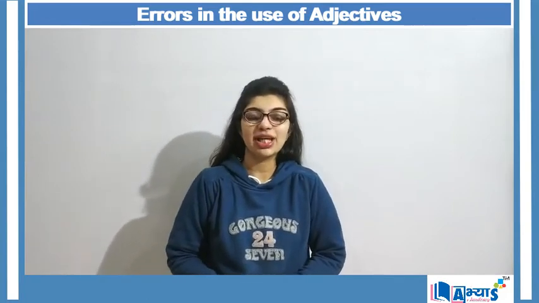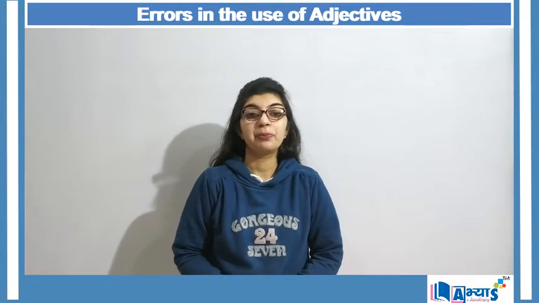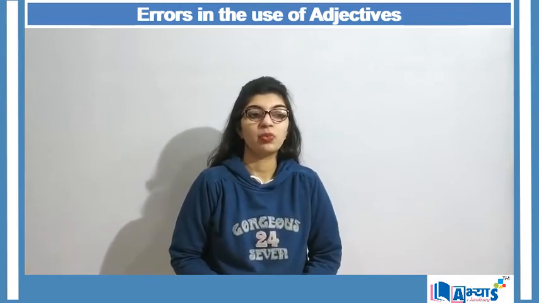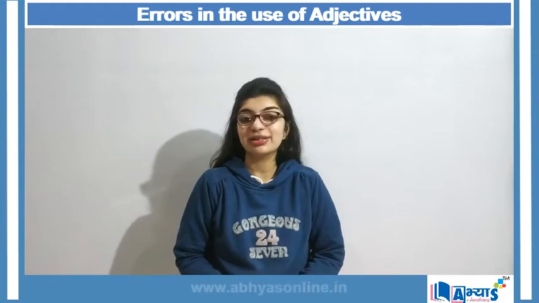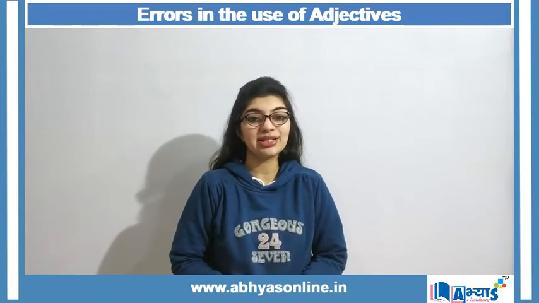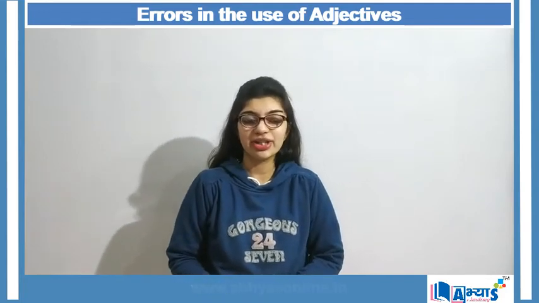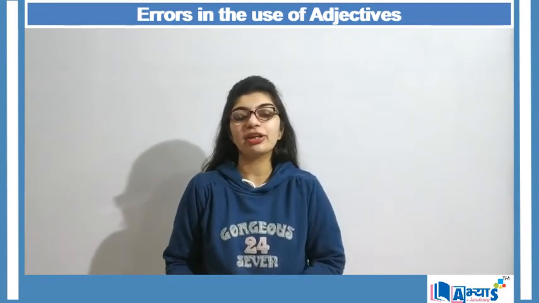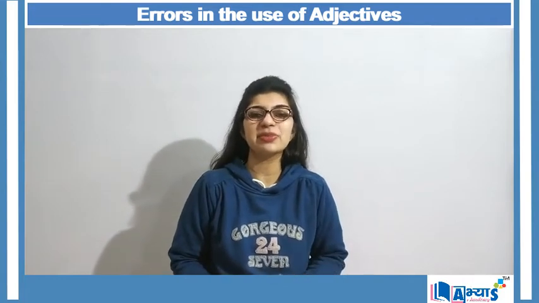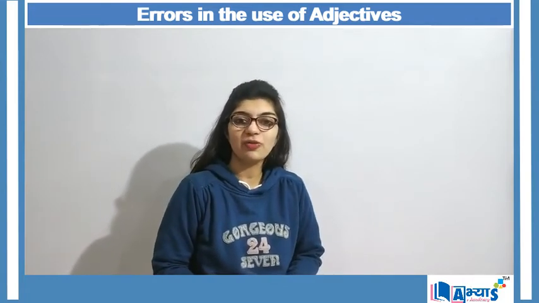Some adjective words can be beautiful, lovely, pretty, silly, wonderful, honest, miser. So these are some of the adjectives which can describe a noun, and that noun can be anything. It can be a person, an animal, a place, a thing or a feeling. Anything can be considered a noun, and all those words which describe those nouns are referred to as adjectives. So one by one we are going to understand different areas where we can make silly mistakes in the usage of adjectives.